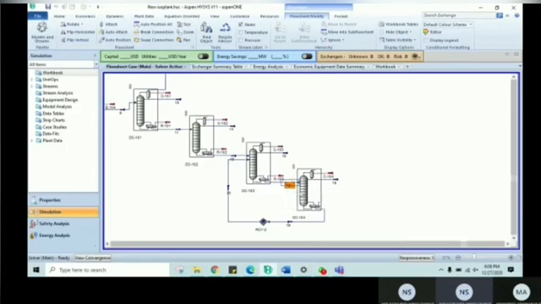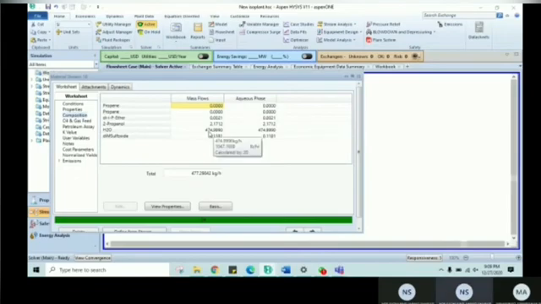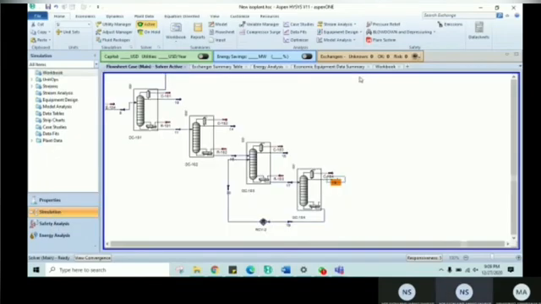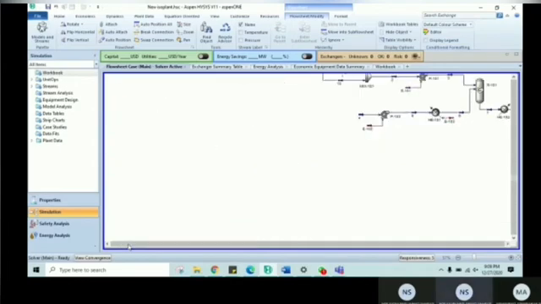Okay, so the bottom product will be sent to the DMSO water column, and in stream 18, there will be wastewater coming out from there, and the bottom product, which is DMSO, will be recycled back to be reused in the isopropanol water column.